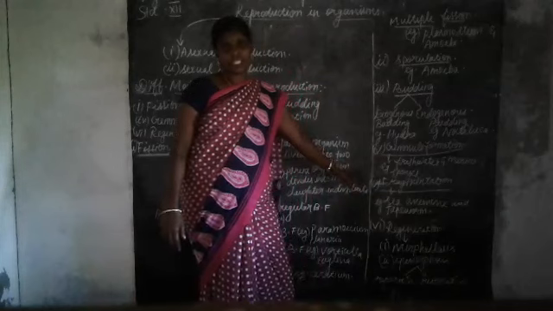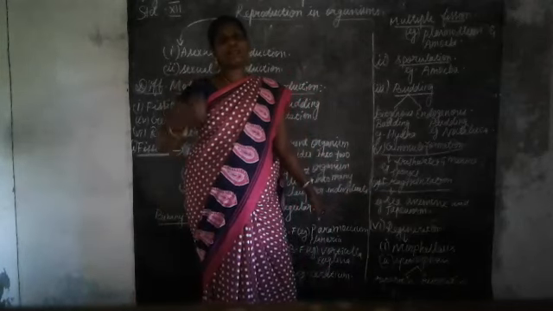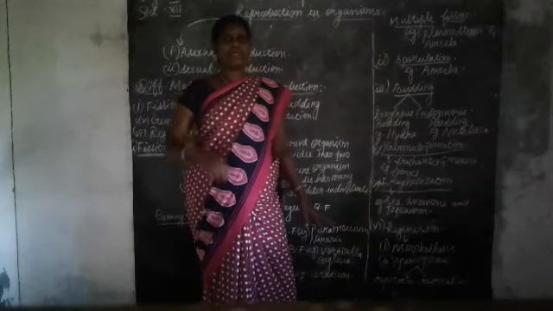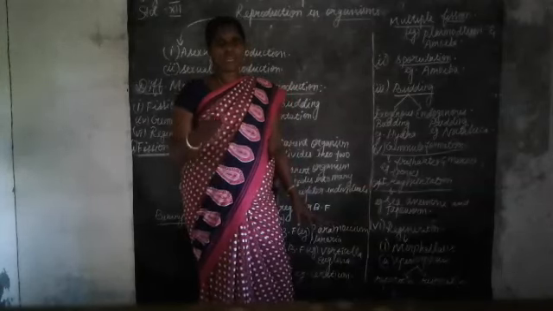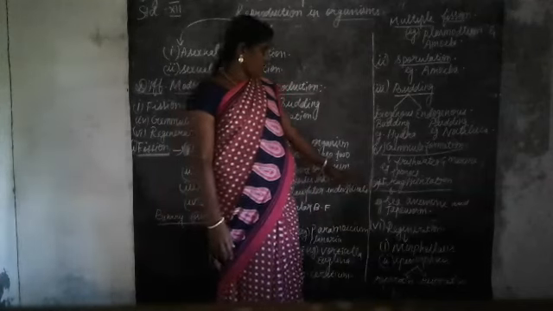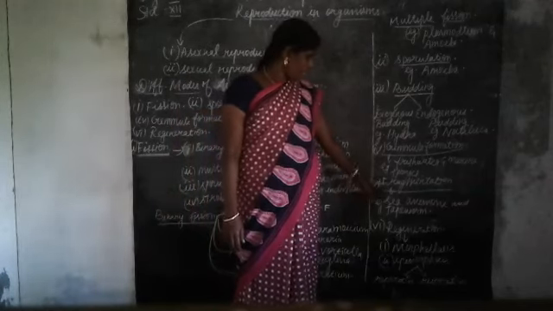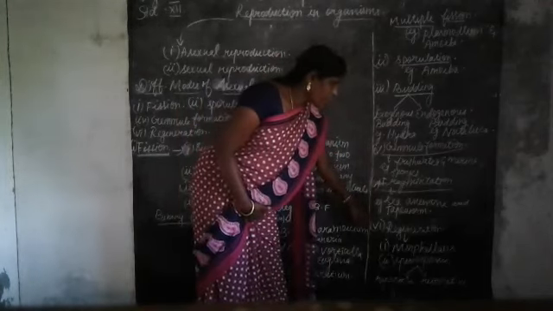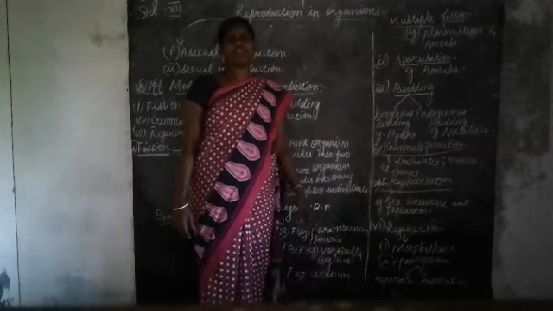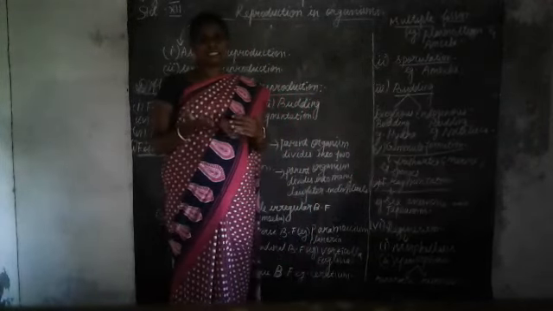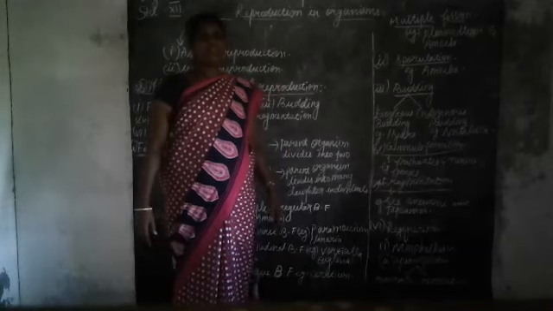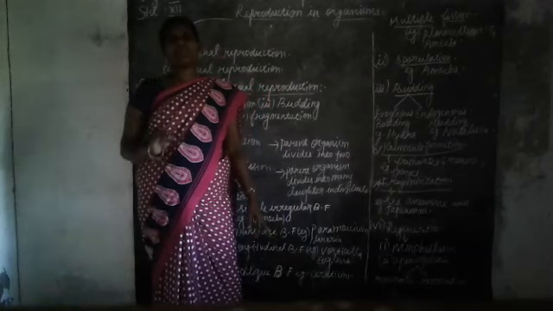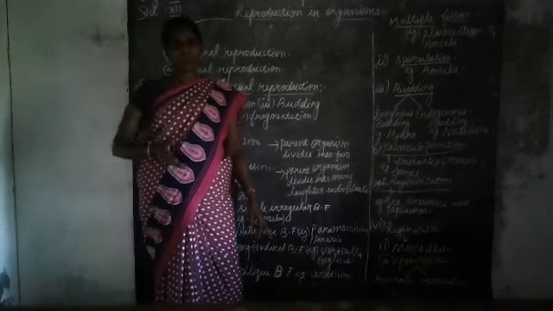What do you mean by fragmentation? Here the parent body breaks into several fragments. Each fragment will develop into a new organism. This is called fragmentation. The well-known examples for this fragmentation method are sea anemone and tapeworm. And the next one is the regeneration method. Here some of the organisms will regain their lost body parts. This process is called regeneration. It's nothing but replacement of the lost body parts.